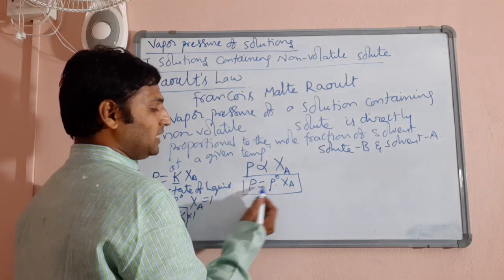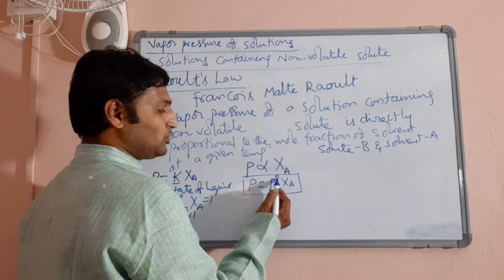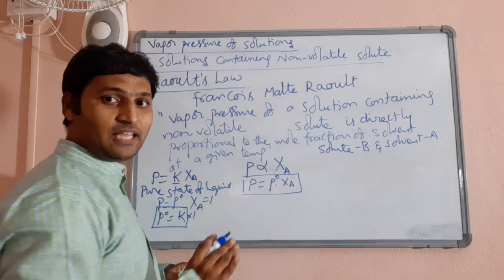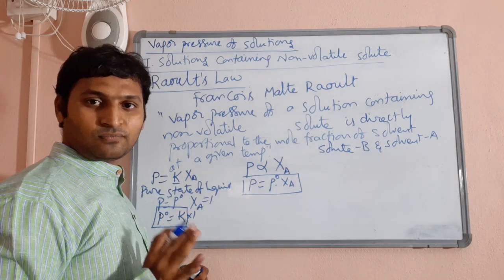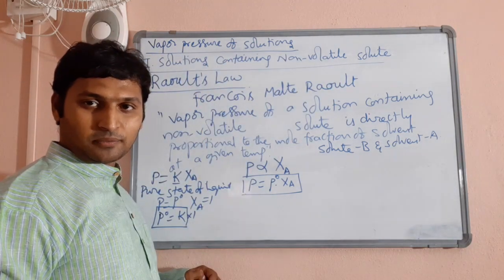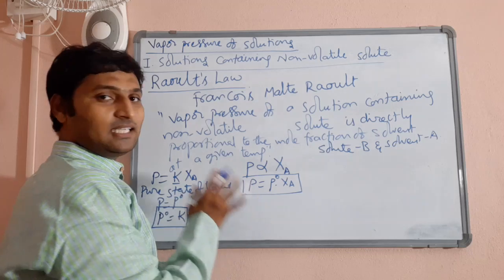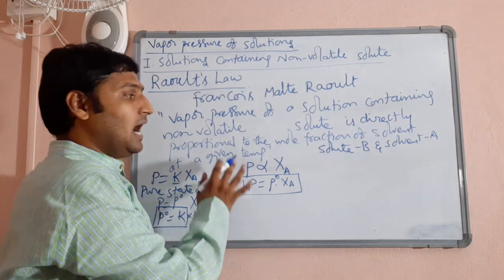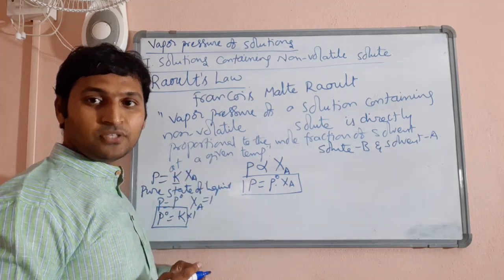So the vapor pressure of the solution is equal to the vapor pressure of the pure solvent into the mole fraction of the solvent, when I add a non-volatile solute to a given liquid. Is that clear? This is the statement of Raoult's law and the mathematical expression for Raoult's law.